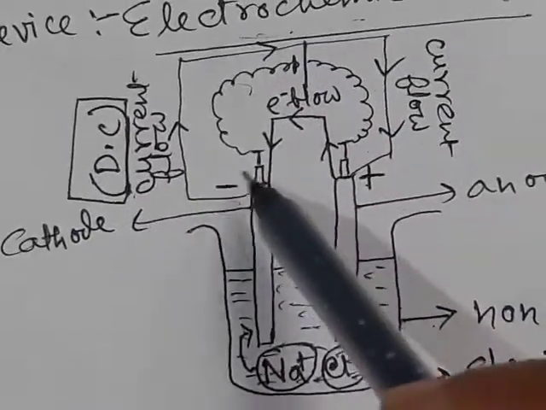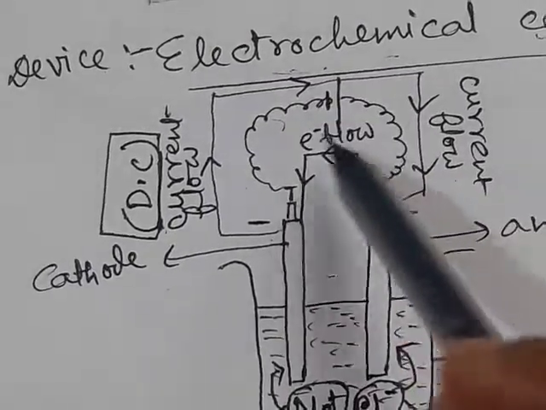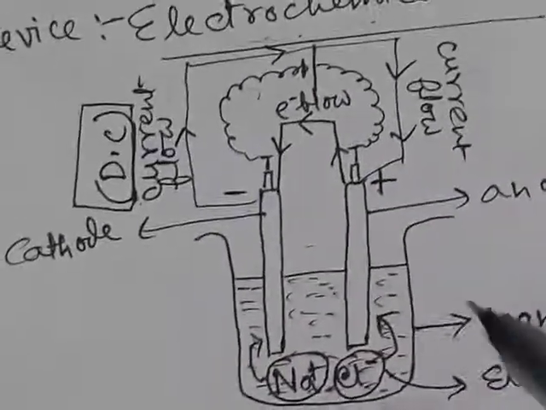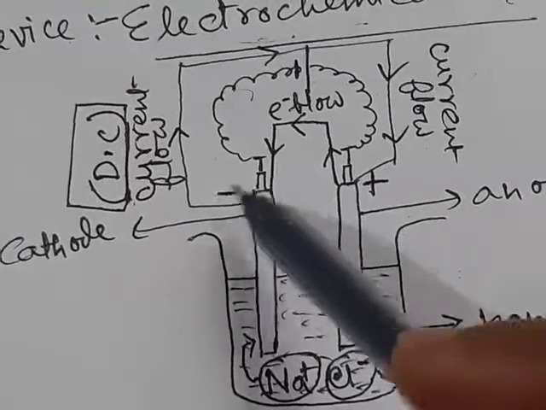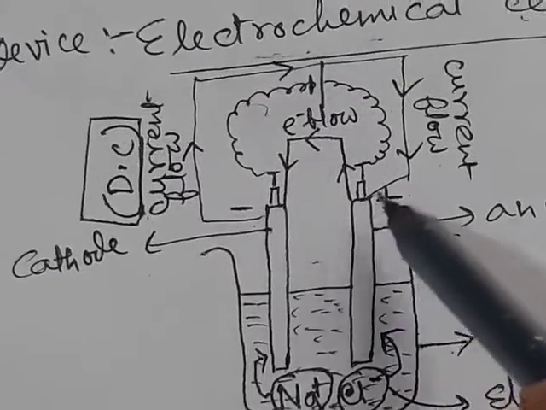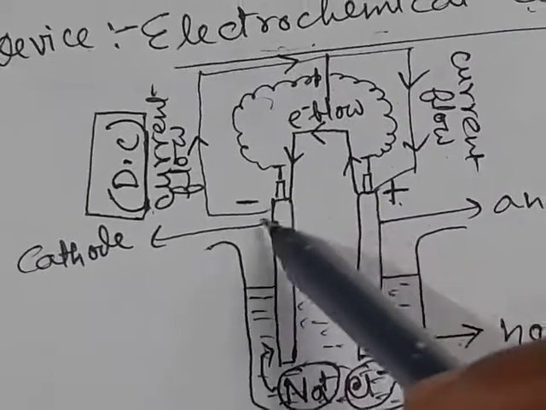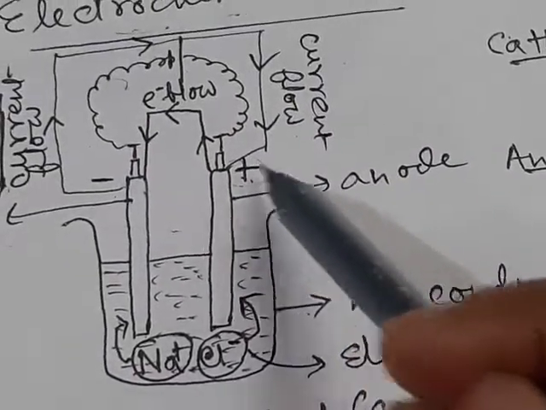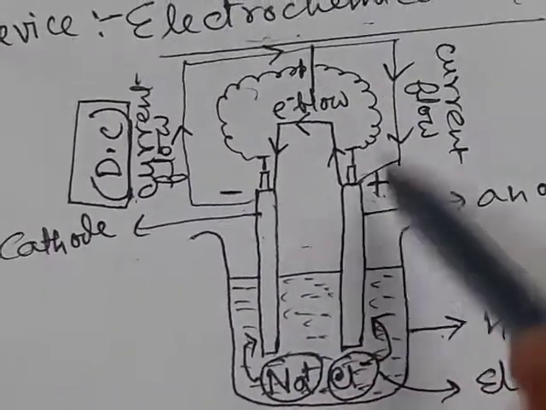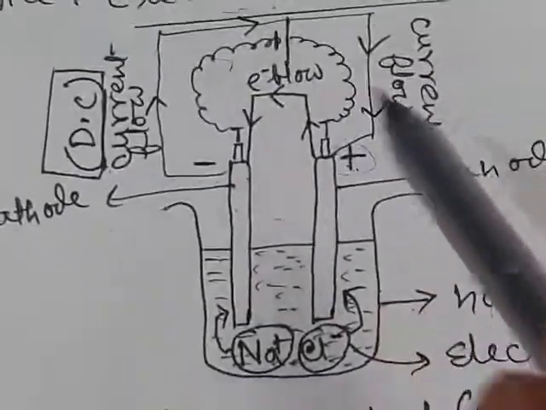These two rods are connected externally by a circuit, that is, these two rods are connected with a battery by an external circuit. Thus electricity is passed through the rods, and due to the connection with the battery, one rod will be the positive end and the other rod will be the negative end. The positive rod is called anode and the negative rod is called cathode. The positive rod is attached to the positive end of the battery and the negative rod is attached to the negative end of the battery.